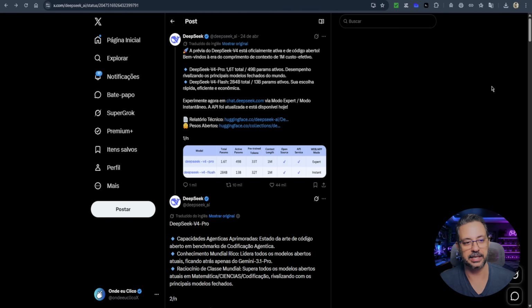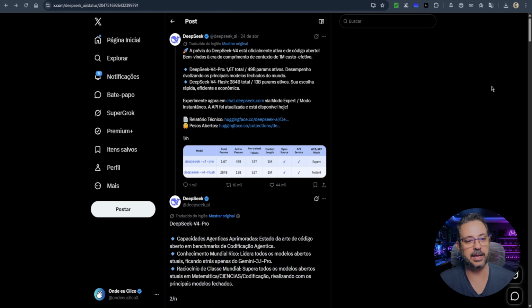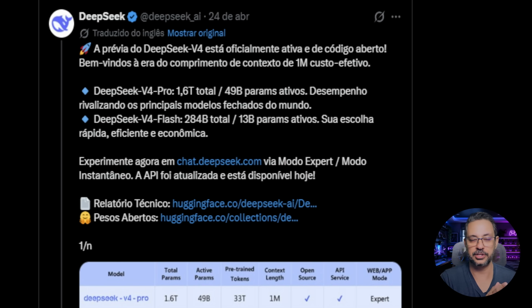Starting here with DeepSeek, the preview of DeepSeek V4 is already officially available and open source. Then they present the variants here. DeepSeek V4 Pro has 1.6 trillion parameters in total, 49 billion active parameters, and they say here that its performance rivals the main closed models in the world. Then there's also the other variant, which is a bit smaller, DeepSeek V4 Flash, with 284 billion parameters in total, 13 billion active parameters, and they say here that it's the faster, more efficient, and more economical option.